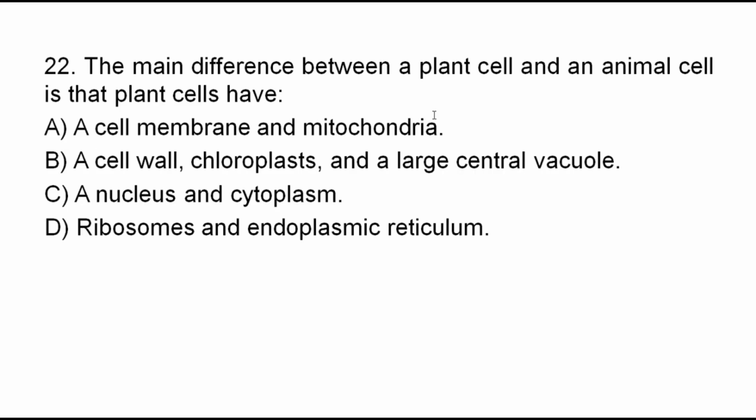Both plants and animals have a cell membrane and mitochondria. Nucleus and cytoplasm: both plant and animal cells have a nucleus and cytoplasm. Ribosomes and endoplasmic reticulum: both plant and animal cells have ribosomes and endoplasmic reticulum. So the correct answer for question number 22 is B. Plant cells have a cell wall, chloroplast, and a large central vacuole, but animal cells do not have a cell wall, chloroplast, and a large central vacuole.